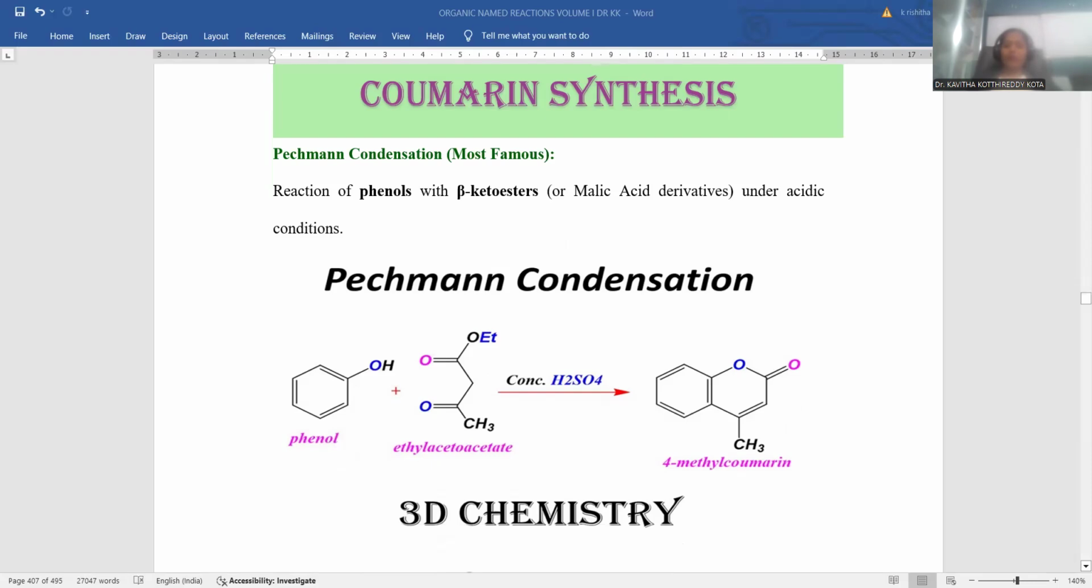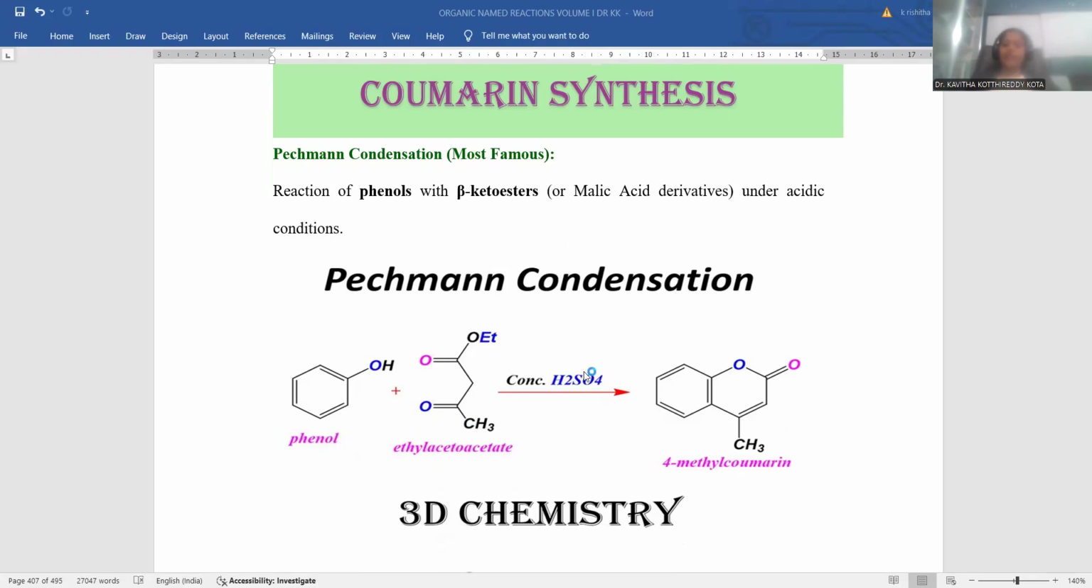If you want to observe the 3D chemistry point of view, I am taking a phenol as a starting material, where you can notice the hydroxyl group over the benzene ring, and this is the kind of beta keto ester, right? So this in specific you can designate as ethyl acetoacetate. Ethyl acetoacetate will be the name of the compound. It is the kind of active methylene.